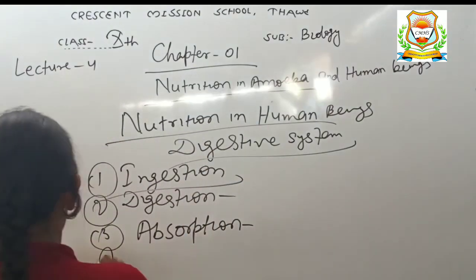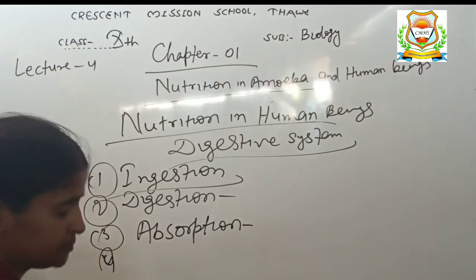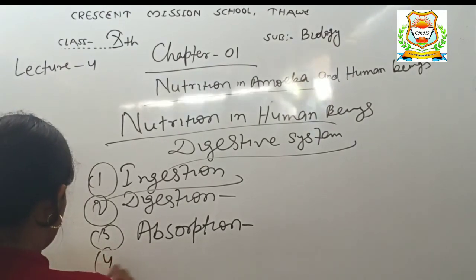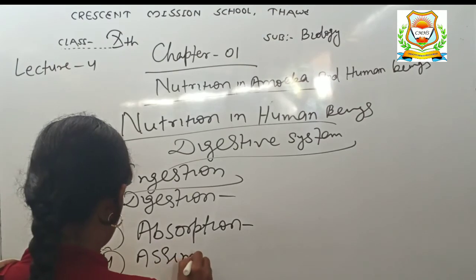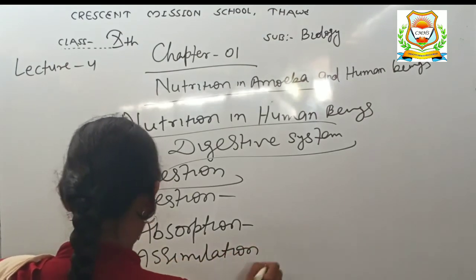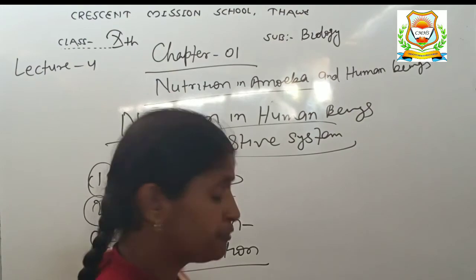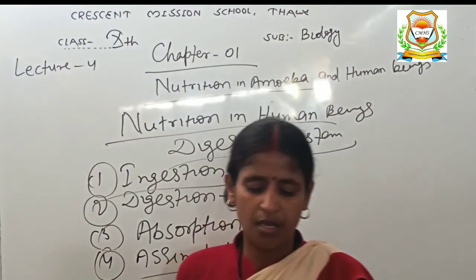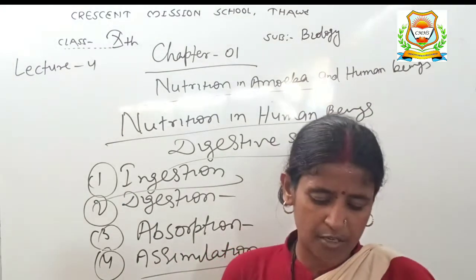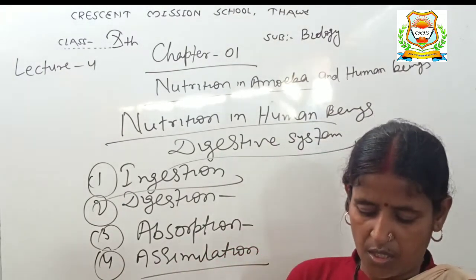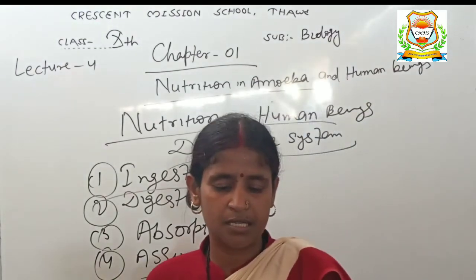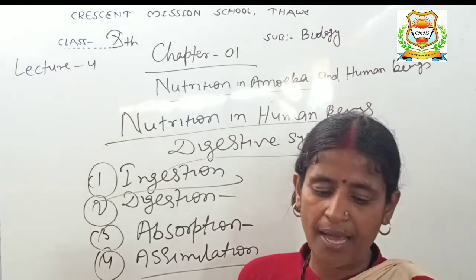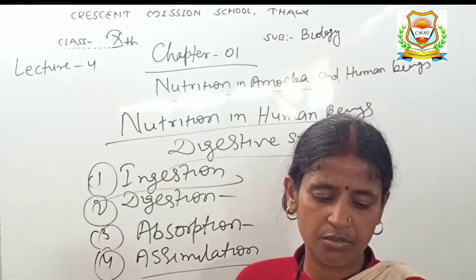The fourth stage is assimilation. The blood carries digested and dissolved food to all parts of the body where it becomes assimilated as a part of the cell. This assimilated food is used by the body cells for obtaining energy as well as for the growth and repair of the body. The energy is released by the oxidation of assimilated food in the cells during respiration.